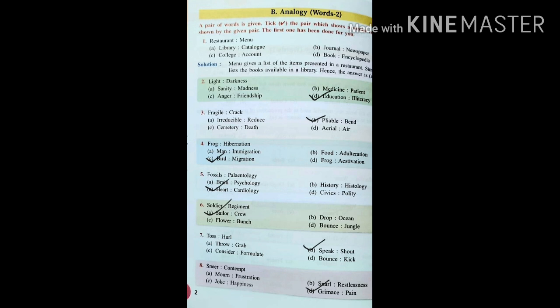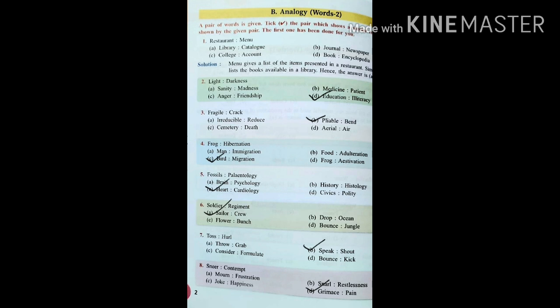But I checked the options and they gave D. So what I'm assuming is light eliminates darkness. In that scenario, we cannot say that sanity eliminates madness, but if we check the option D, education eliminates illiteracy. Hence the answer is education, illiteracy.